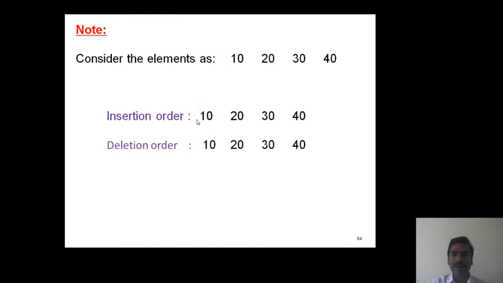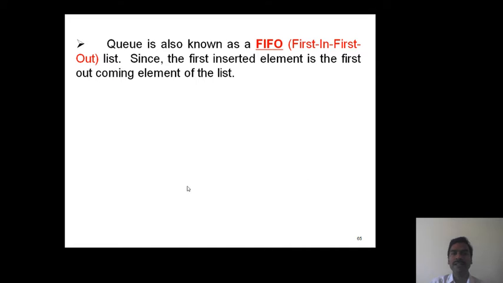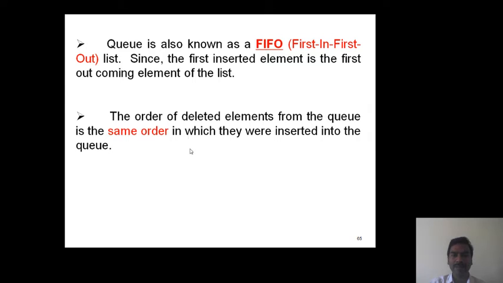Here the first inserted element is 10. The first deleted element is also 10. That means the first inserted element is the first outcoming element. Hence a queue is also known as FIFO, first in first out list. When we observe the order, the order of deleted elements from the queue is the same as they are inserted into the queue. They follow the same order. Okay.